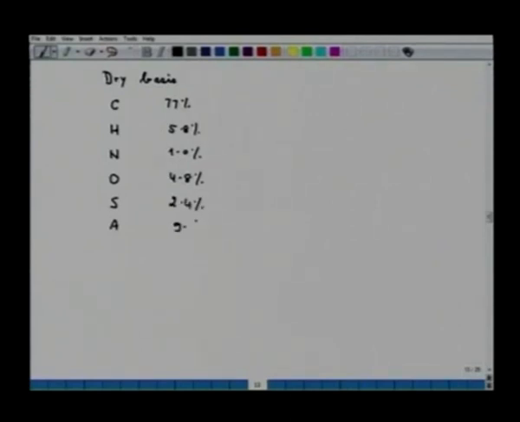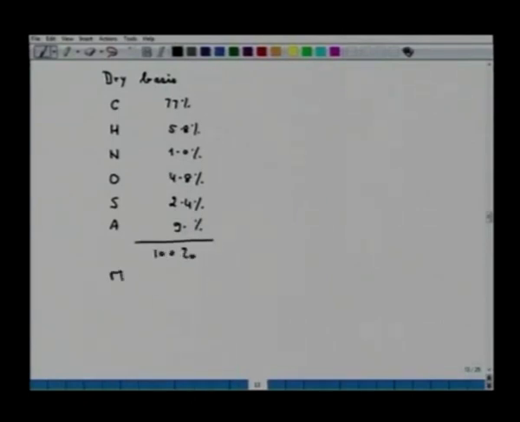For dry basis, the analysis, carbon, hydrogen, nitrogen, oxygen, sulfur and ash, is 77%, 5.8%, 1.0%, 4.8%, 2.4% and 9%, and if you add them together it becomes 100%.